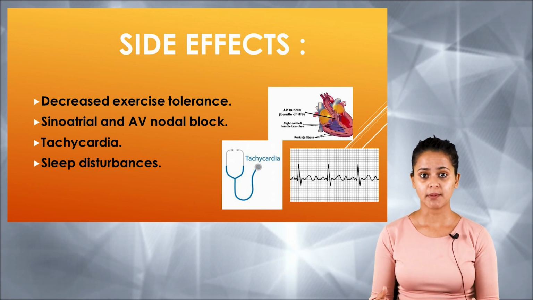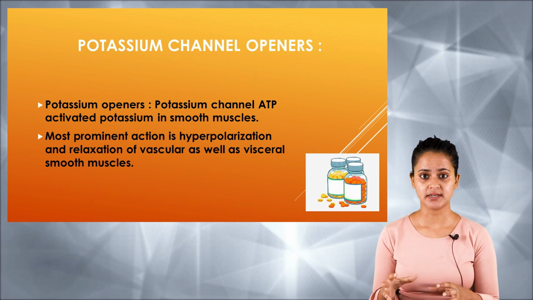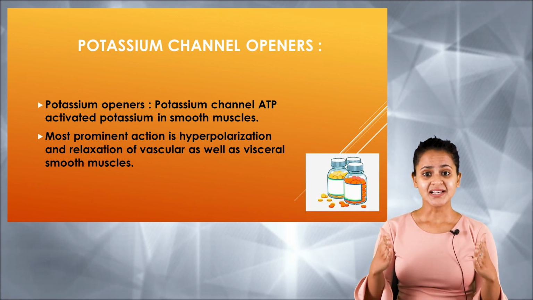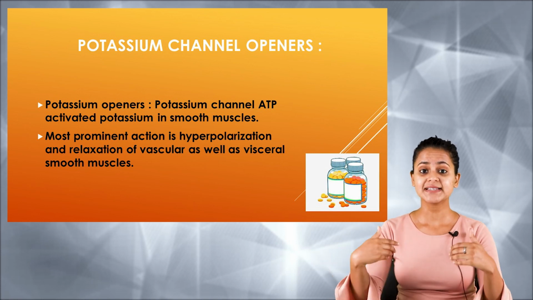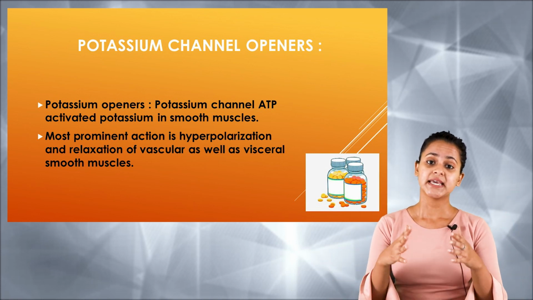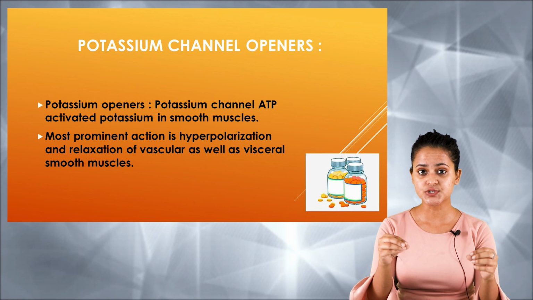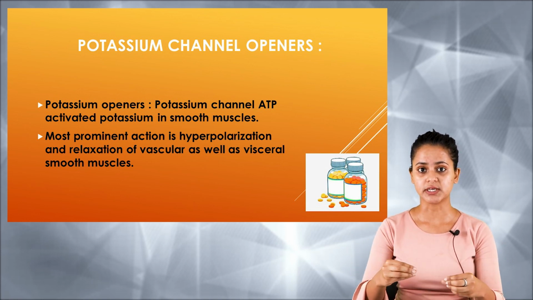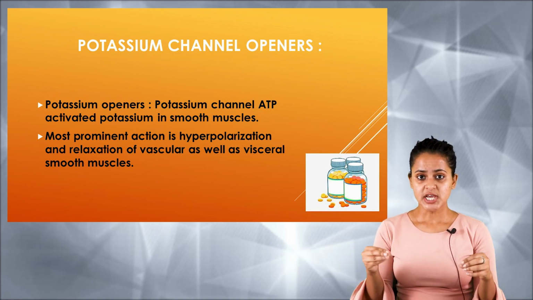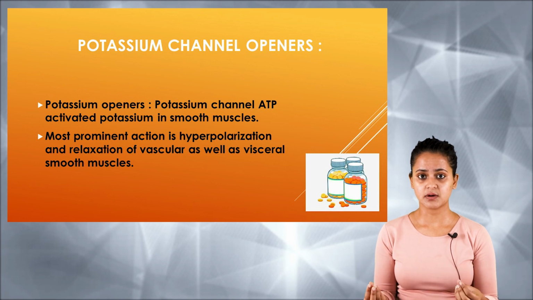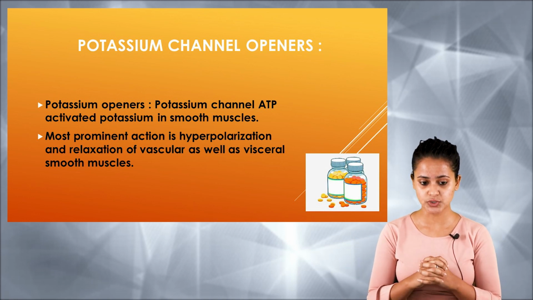Now we are going to read about the fourth classification of anti-anginal drugs, which includes the potassium channel openers. As the name itself suggests, potassium channel openers. In the case of calcium channel blockers, we have seen the calcium channels getting blocked because of synthetic drugs. Here, the potassium channel opener drug causes opening of the potassium channels present in the muscle cells. Now, the potassium channel is activated because of adenosine triphosphate, and the potassium gets into the smooth muscle.